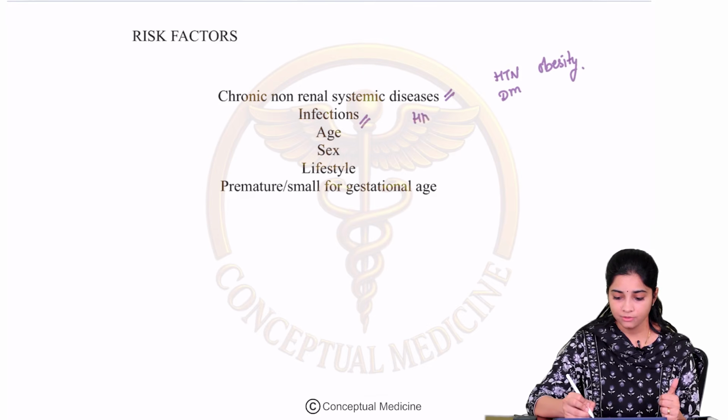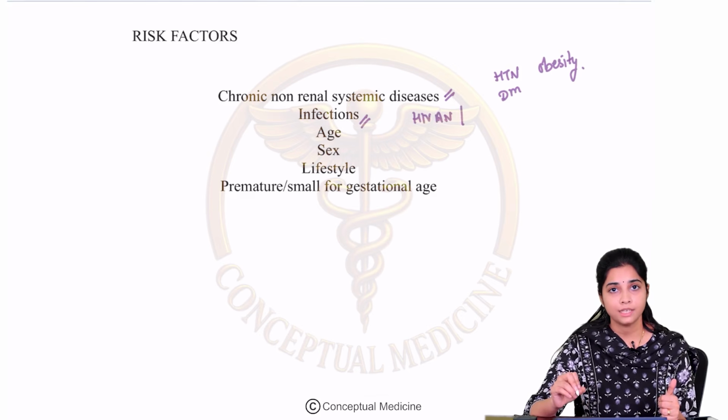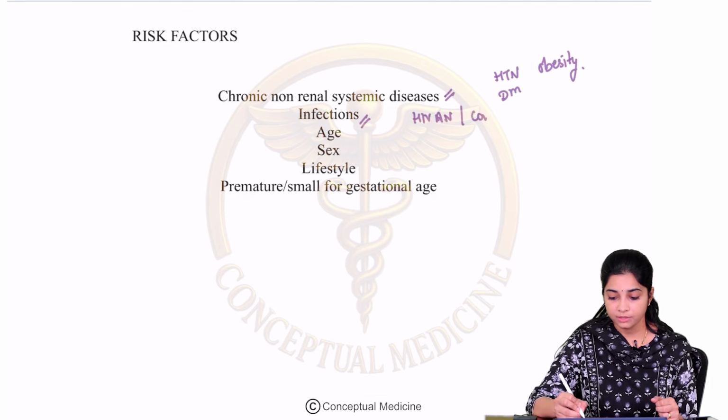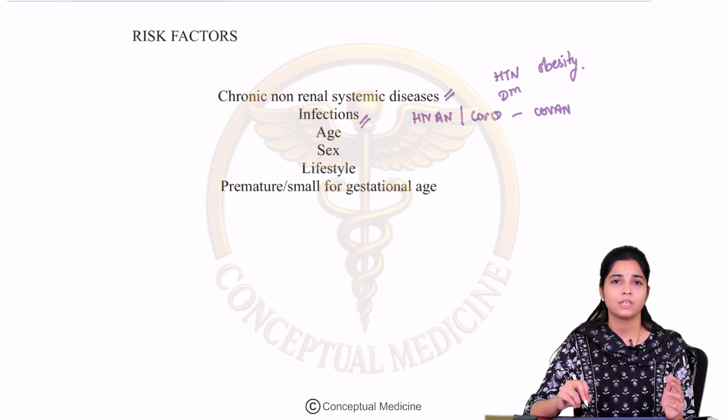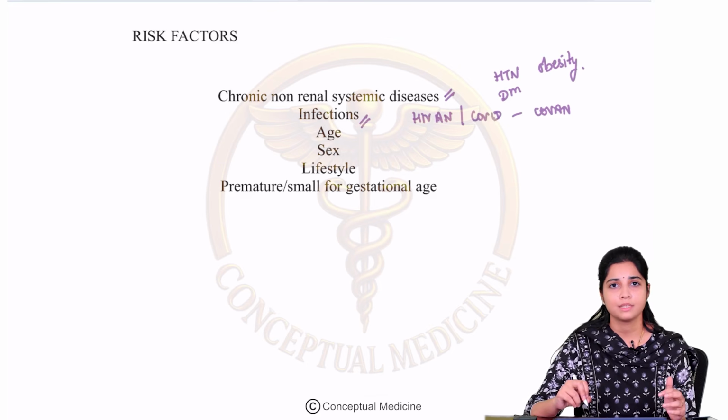We have heard of HIV associated nephropathy or HIVAN, and in the recent times with COVID, there have been many reports of COVID associated nephropathy which is called as COVAN. Okay. Apart from this, all of these viral infections, if they are chronic, like even hepatitis B or C, they result in a pro-inflammatory state which can result in CKD as well.